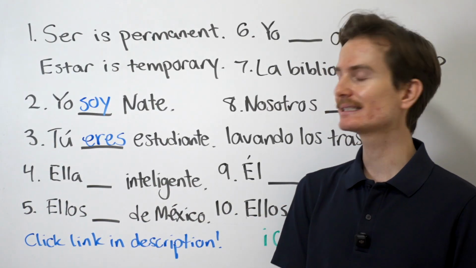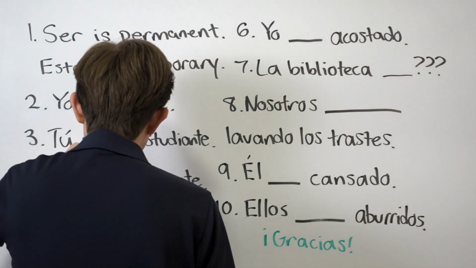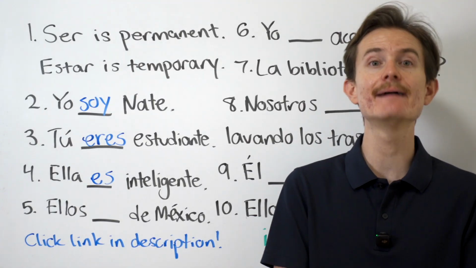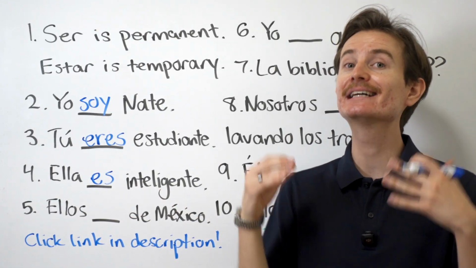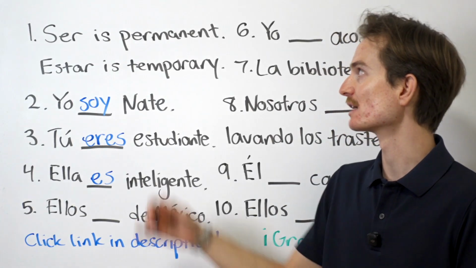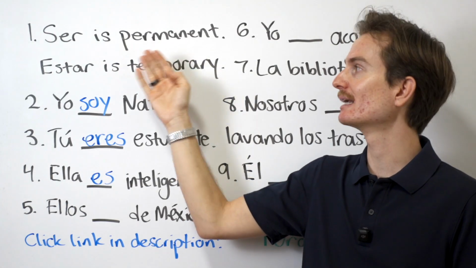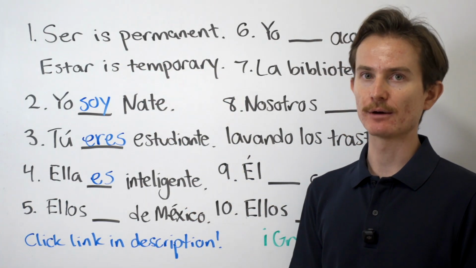Ella blank inteligente. She is intelligent. Ella es inteligente, all right? We're not going to say está inteligente because that implies that she's smart today, but she'll be dumb tomorrow. We want to say that she is intelligent. That is a characteristic, a personality trait of hers. She is intelligent. That's not going to change. Once again, the one thing you need to remember from this video is that ser is permanent and estar is temporary. That is the number one thing you need to remember from this video.